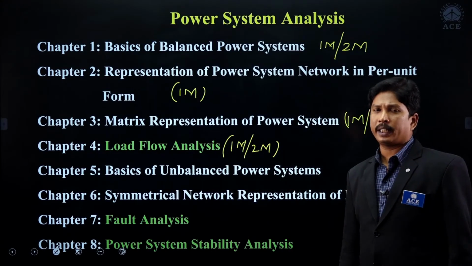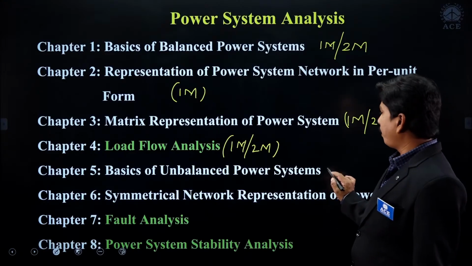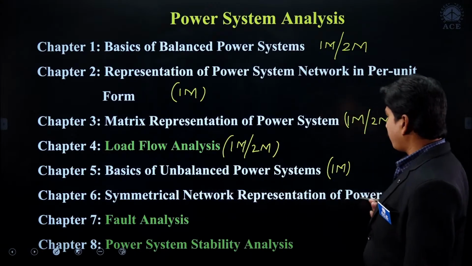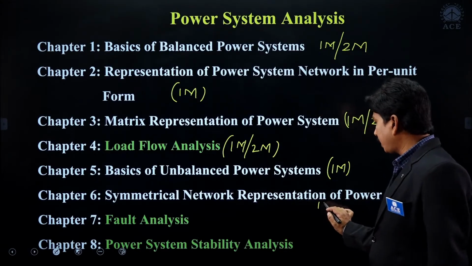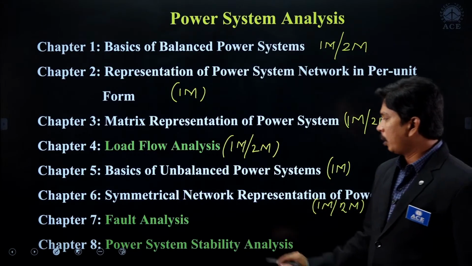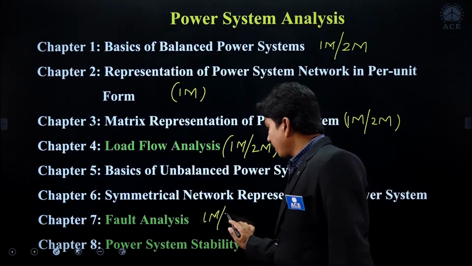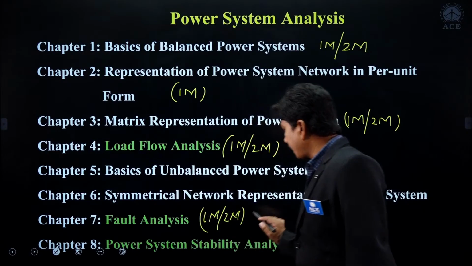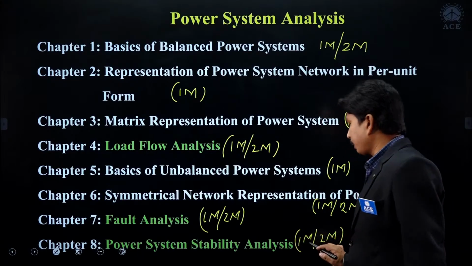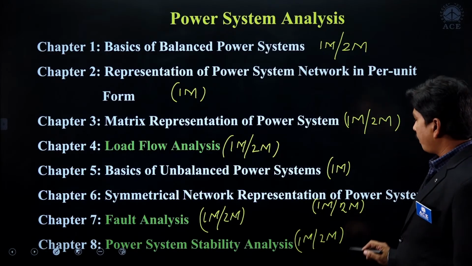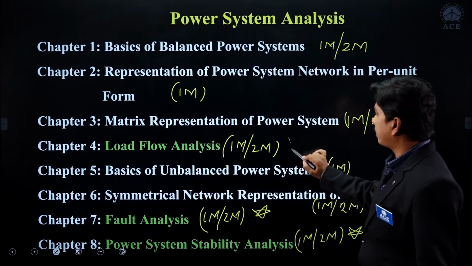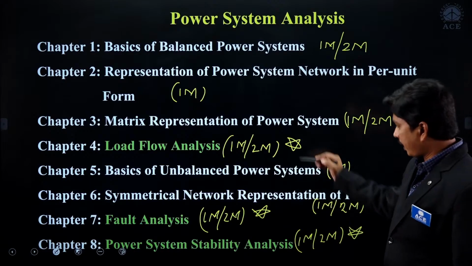In chapter 5, we don't have direct questions, so maybe we can expect only 1 mark. In symmetrical networks we can expect a 1 mark or 2 mark question. In load flow also, a 1 mark or 2 mark question. That means we can definitely expect a question in these two, and in these three we can definitely expect a question.